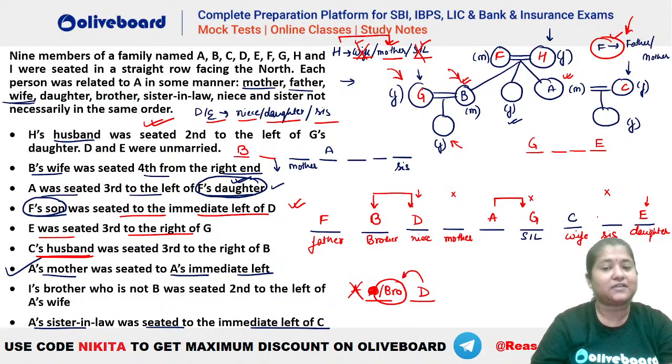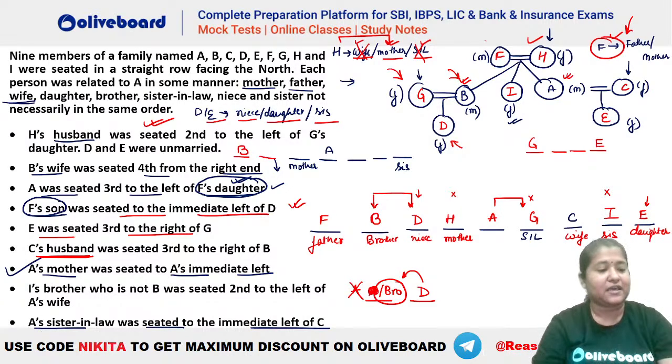Now we are left to place two persons, mother and sister. Mother, we have already seen mother is H. So this person is H here. Now whoever is left will be the sister. That means I. So I will be the sister here. So I is this person. And you can see in the family tree also D is the niece and E is the daughter. Are we clear, everyone? Please let me know if we have any doubts in this particular question. Everybody clear?